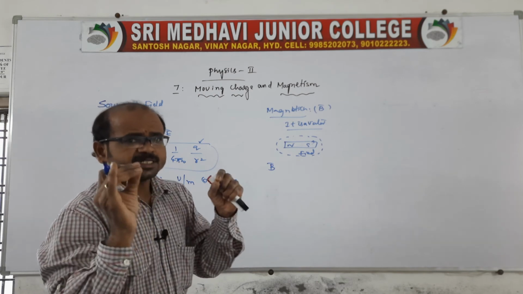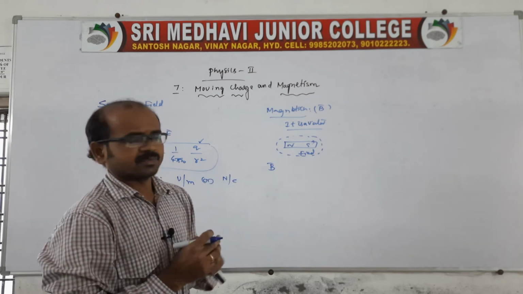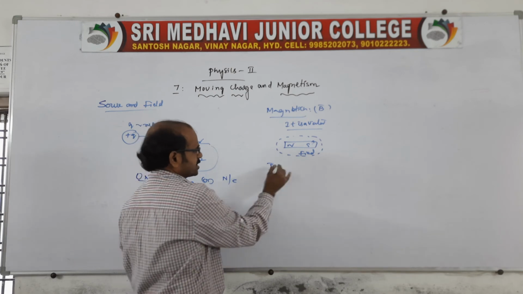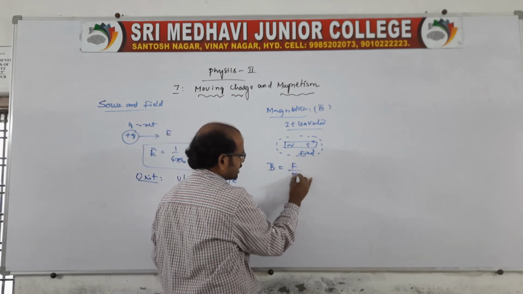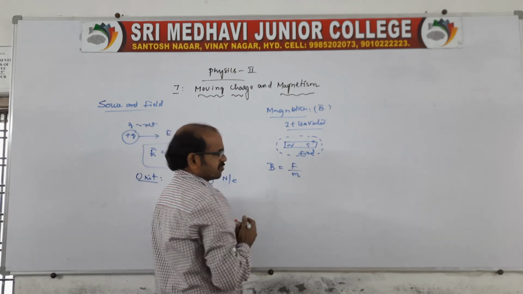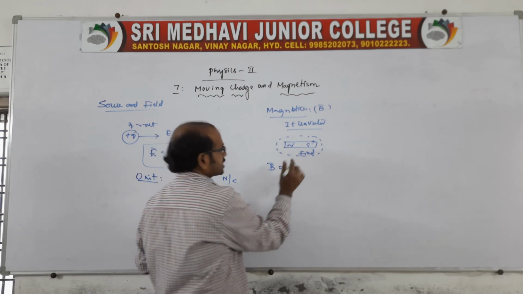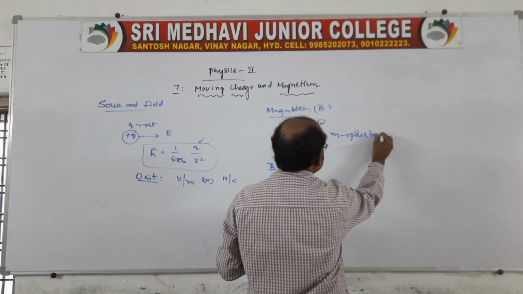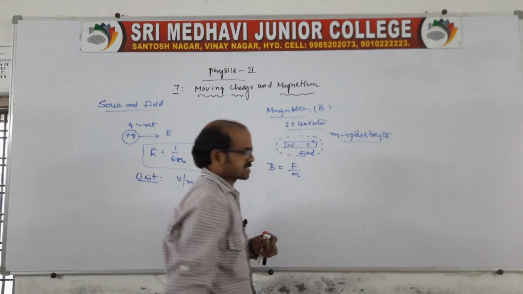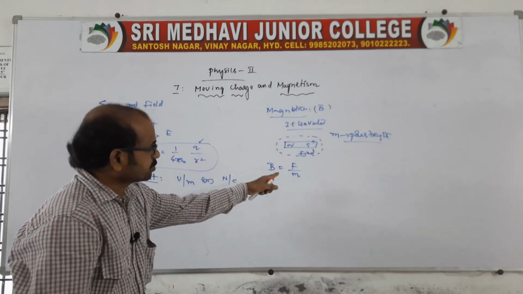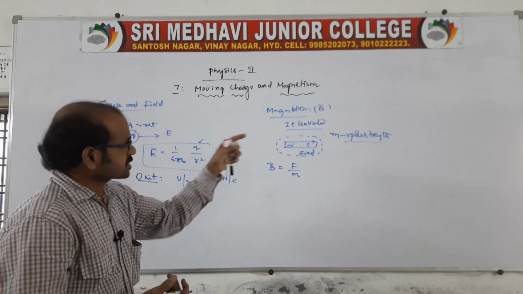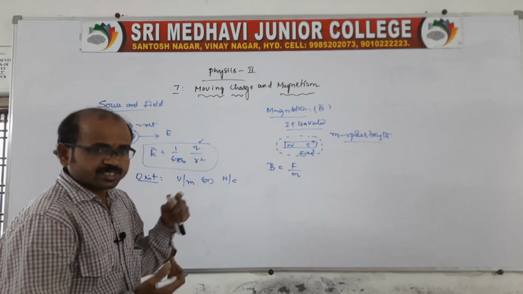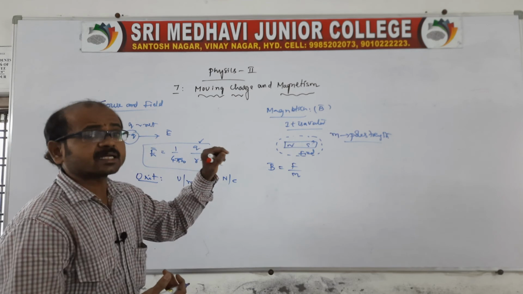At a given place, in a given region, that is what we call B. B is equal to F by M, where F is nothing but a force, the magnetic force, and M is nothing but the pole strength. You remember it is pole strength, not a mass. So it is the force acting per unit pole strength. So there is a source. The source here is the magnet, which produces it.